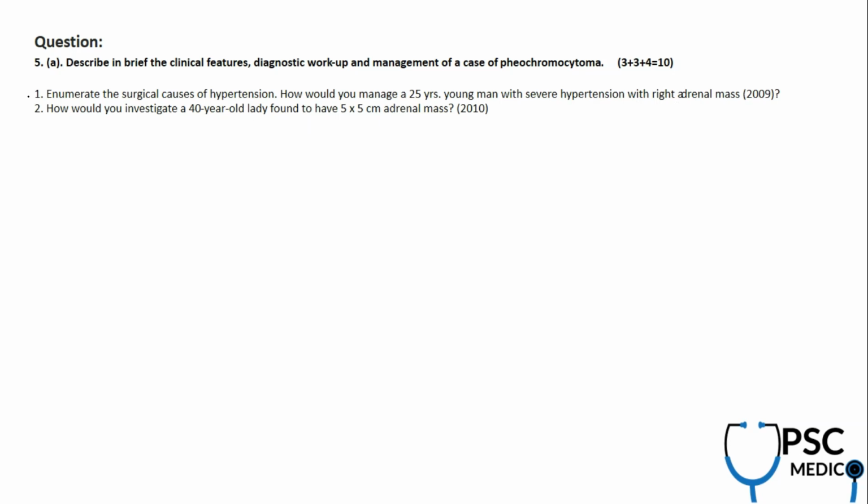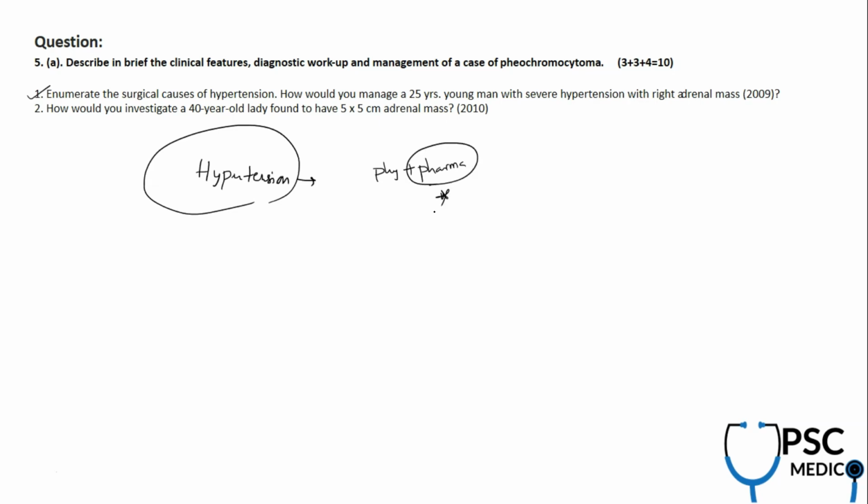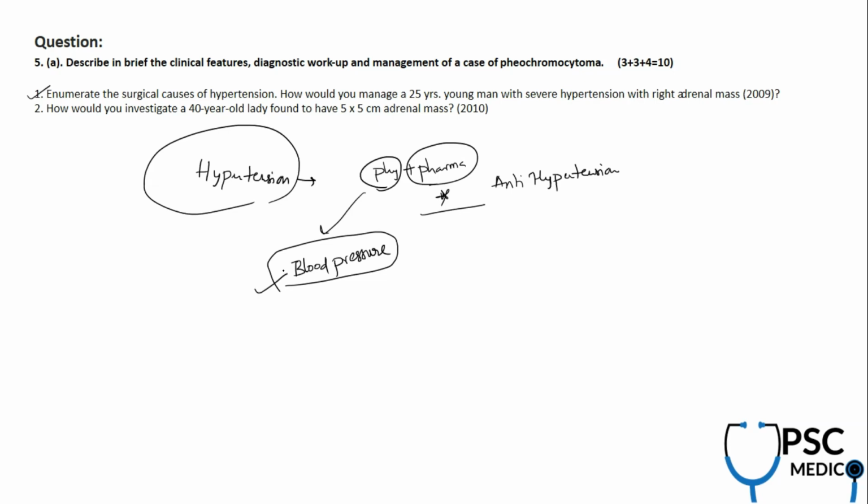So definitely you have to go through hypertension in a holistic or an integrated manner. What we did in our video course is most of the bulk of the discussion was done in physiology plus the pharmacology part. Okay, so in pharma we did discuss the management and also secondary hypertension along with antihypertensive medication. And with regards to physiology, we also had another question in the same paper, in paper 1 section A, that is regulation of blood pressure. So the baroreflex part, renin, angiotensin, aldosterone mechanism, all these important topics are discussed in physiology. So in physio and pharma, we tried to cover this topic as a whole.